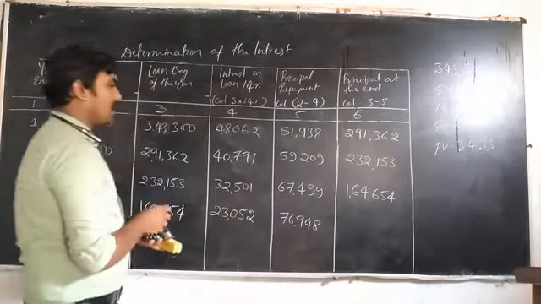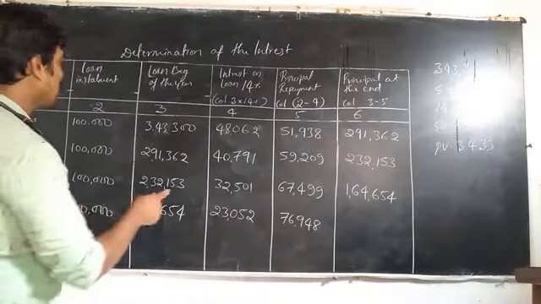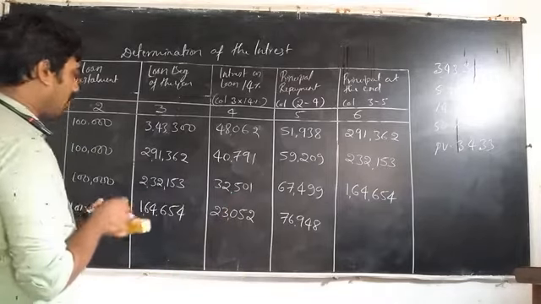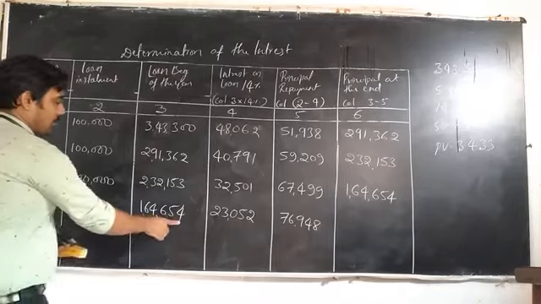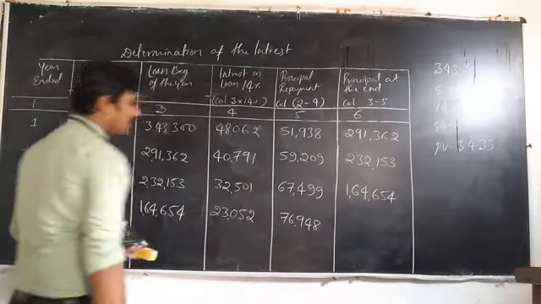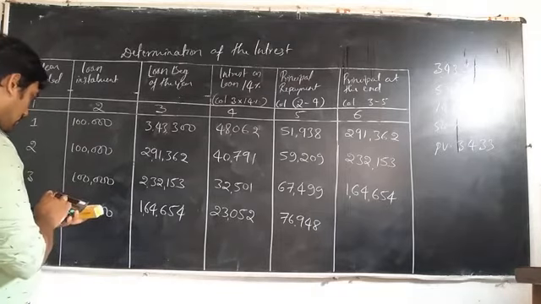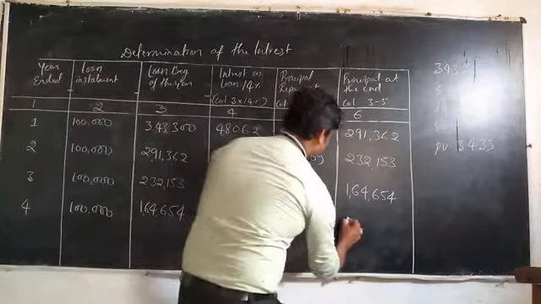That is the repayment amount. What is the principal at the end? So how are we calculating? Total loan minus repayment loan. That means 1,64,654 minus 76,948. The remaining is